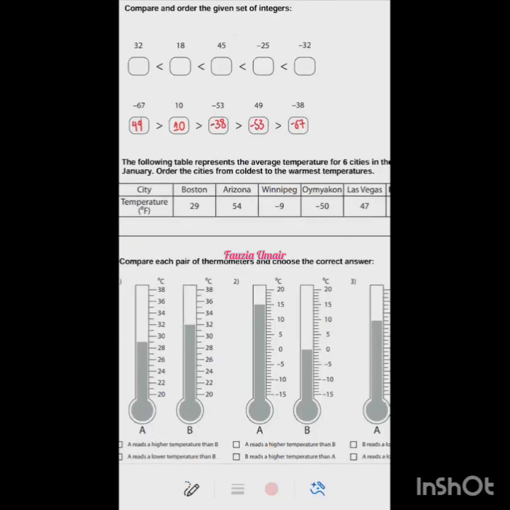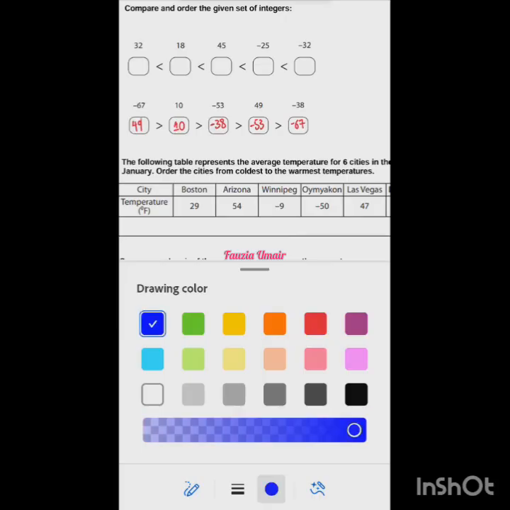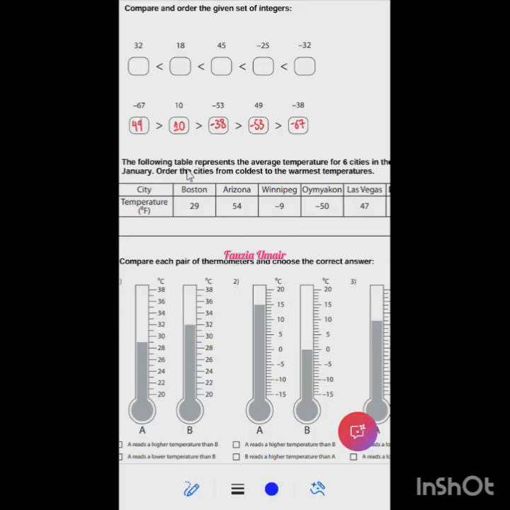Yes. All right. So now the next question is that the following table represents the average temperature of 6 cities in January. Order the cities from coldest to warmest. So coldest means smaller value and warmest means the bigger value, right? So we are going from smaller to bigger. We need to order the cities, not the temperature, right?